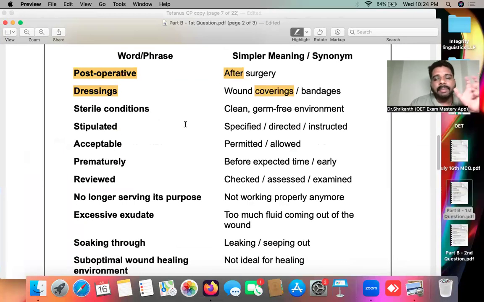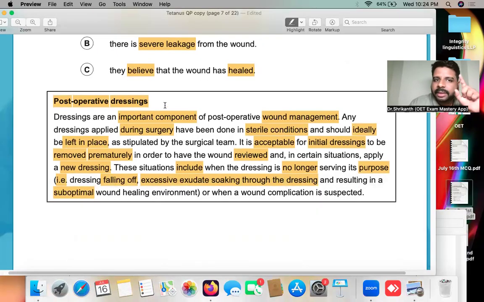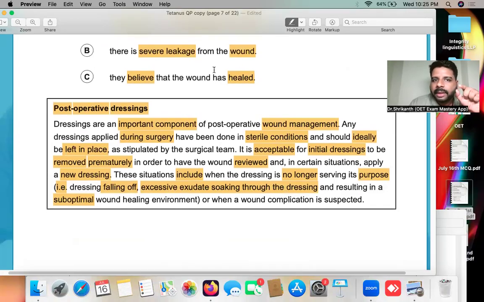Now see over here, what is the correct answer? Severe leakage. Is the word severe, the word leakage, or the word wound repeated? Are any of the keywords repeated? No, it is not repeated. So instead of writing severe leakage, what have they written? They have written excessive exudate soaking through the dressing.